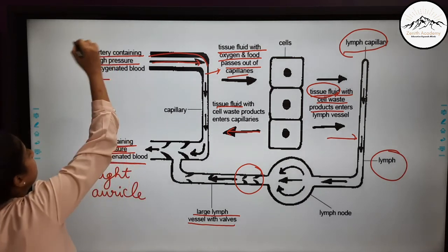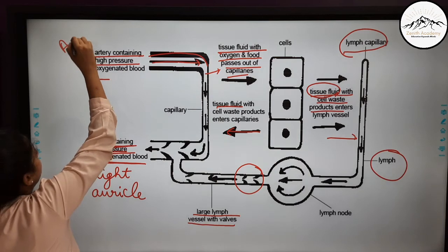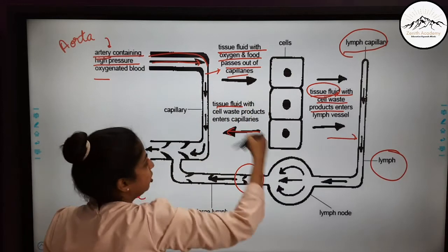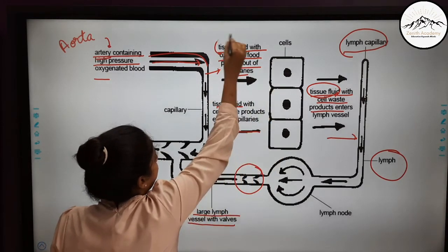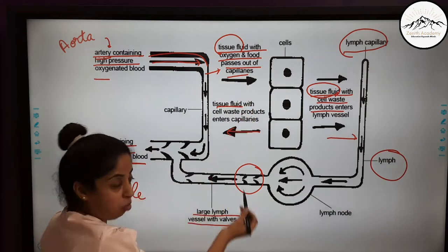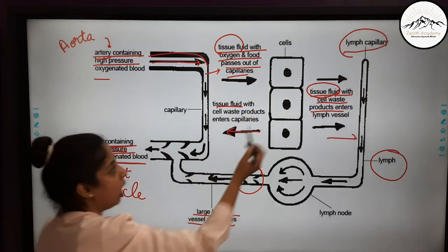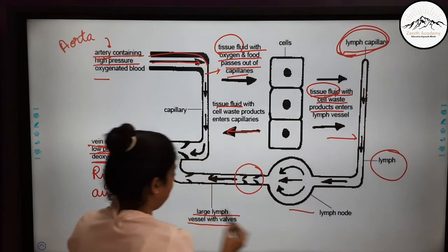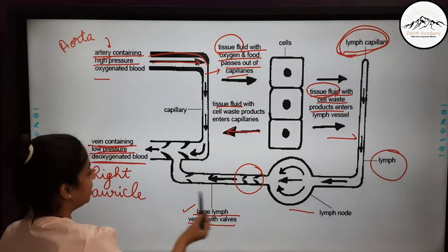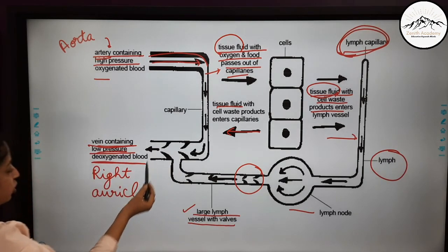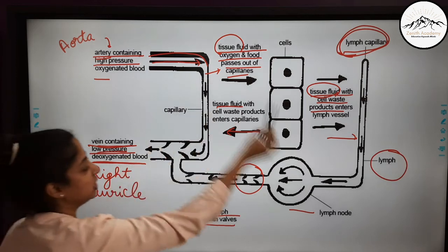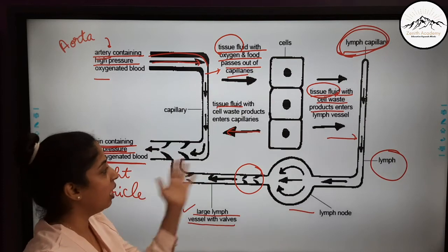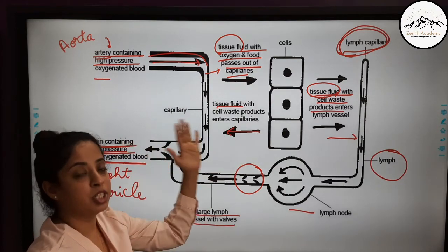So the blood which is coming out of the heart from the aorta through the arteries reaches the tissues. Here the tissue fluid oozes out of the capillary. Some of it is reabsorbed and some of it is absorbed in the lymph capillaries, from where it travels to the lymph node and then large lymph vessels. These lymph vessels join again the vein which is going to the right auricle. So this is the schematic diagram. This can be asked in your examination to label it and to show from where tissue fluid is going where.